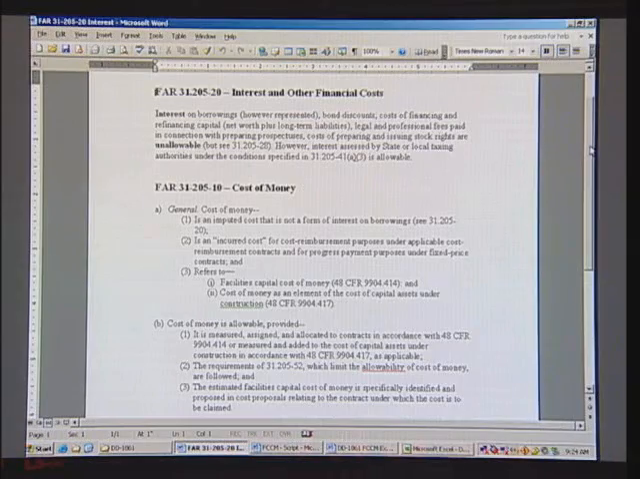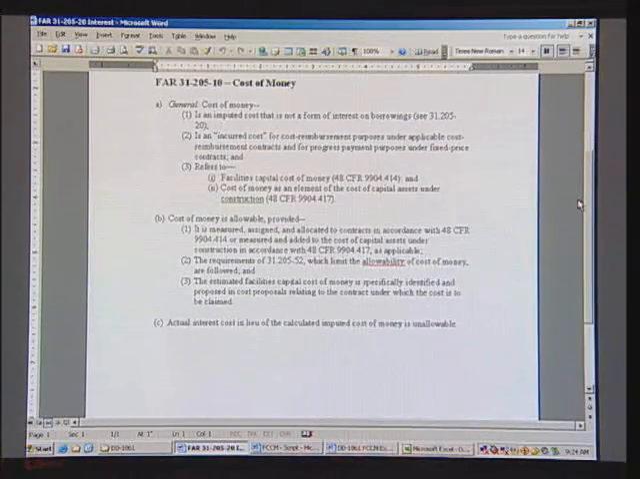However, we definitely want the contractors to invest in facilities, equipment, and buildings, things of that nature. So we have something called FCCM, Facilities Capital Cost of Money. If you notice, FAR 31.205-10 on the cost of money is an imputed cost, not a form of interest or borrowing. It's an incurred cost for cost reimbursement type contracts. Cost of money is allowable if it's measurable, assignable, and allocable to contracts. And the actual interest cost that a contractor incurs when they borrow money from a bank is not allowable to a contract under the cost accounting standards.